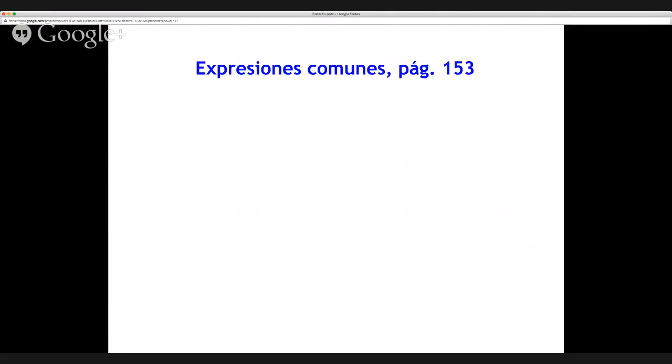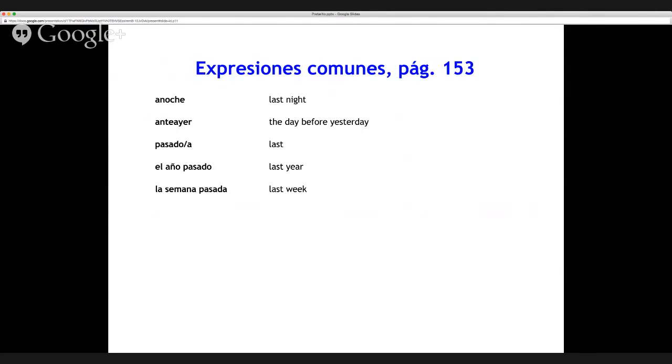Bueno, you'll need some new vocabulary in order to talk about the past. And here's some expressions. They're also in your text, or you can take them right from this presentation. Here are some expressions that point directly to pretérito, and it's great vocab. Anoche, anteayer, pasado o pasada. And then that leads to expressions like el año pasado, la semana pasada.